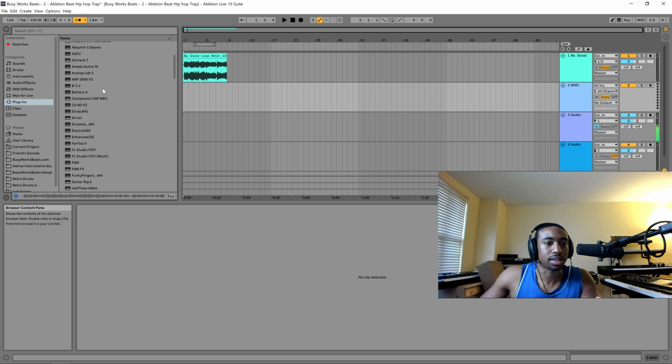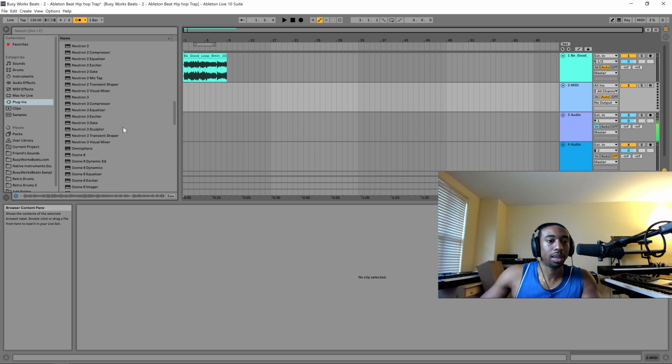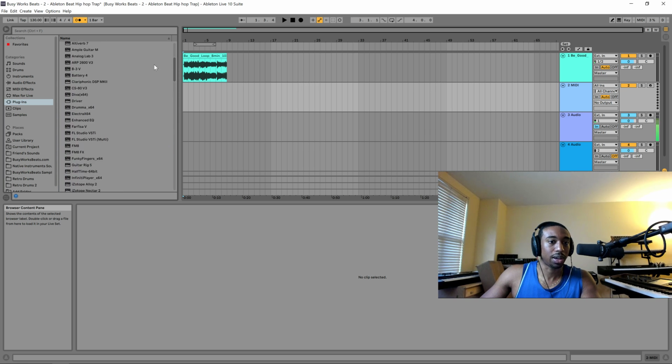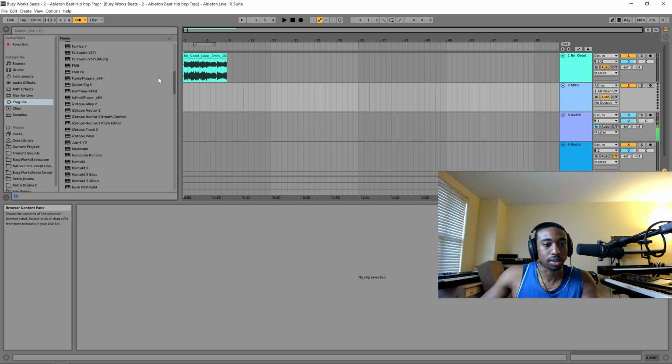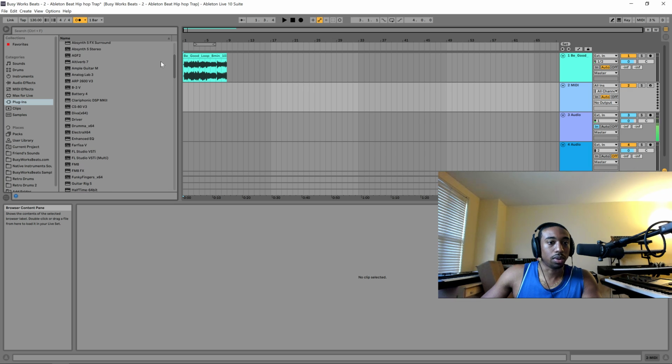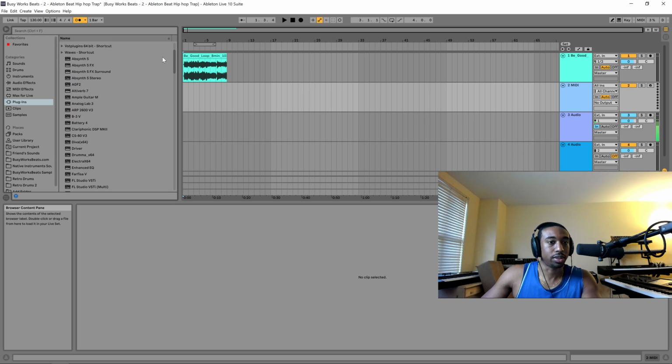Okay, so plugins. They put all the plugins in one thing. I know you can favorite stuff and kind of do that, but they put all the plugins in one big folder. So you have to kind of find the sound generating stuff versus the effects stuff. And that can be a little convoluted as well. But regardless of that, those two things I think will clean up Ableton in FL Studio people's eyes.